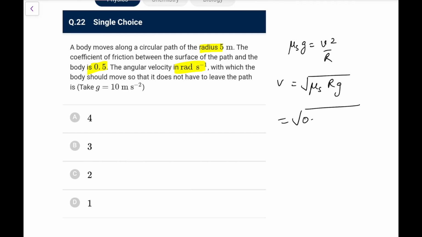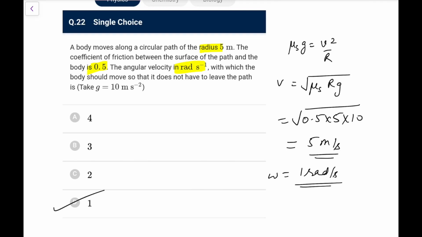So mu s is 0.5, r is 5, g is 10. So this is 25, the root of which is 5 meter per second. So it should be less than 5. So for the angular velocity, this is v, so omega would be 5 by 5, that is 1 radian per second. So it should be 1 radian per second or lesser. So go for option D here.